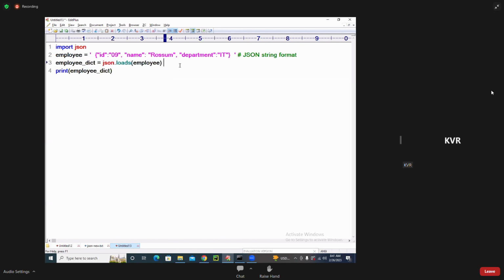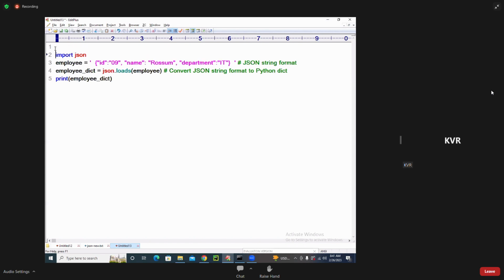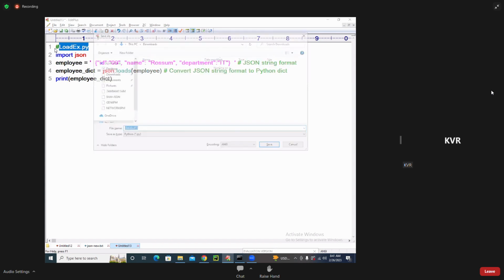Here I am writing: convert JSON string to Python dict. Converting the JSON string format to a Python dictionary. emp_dict, that's all. So I'm saving it as loads_example.py. Simple, students.